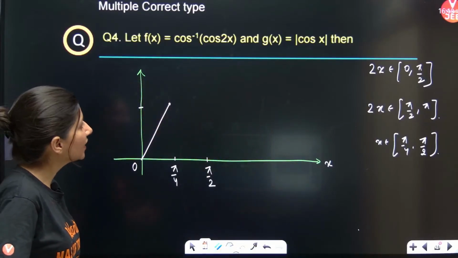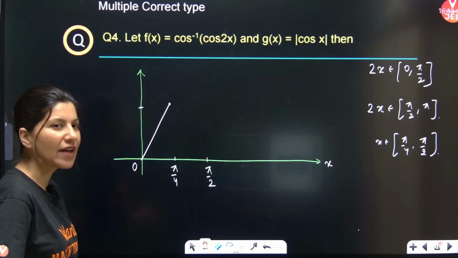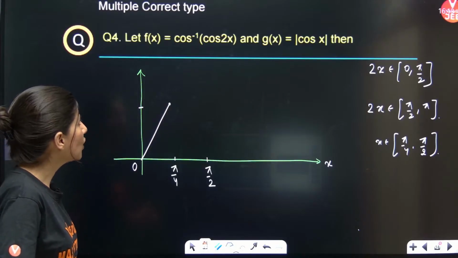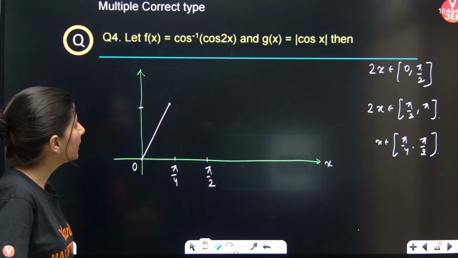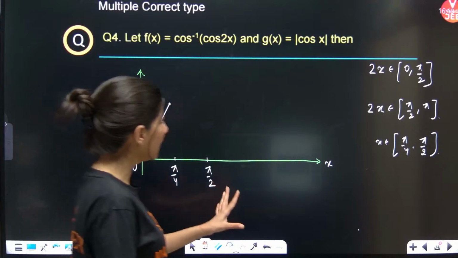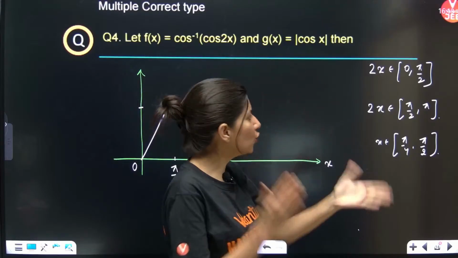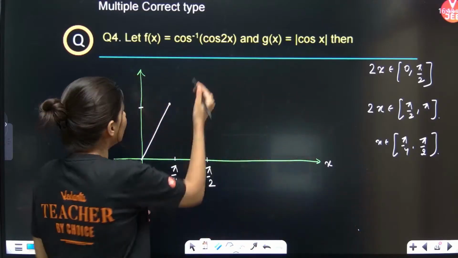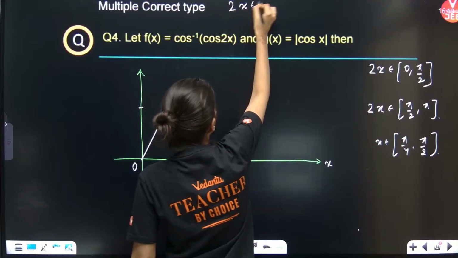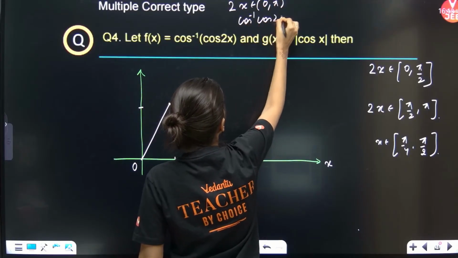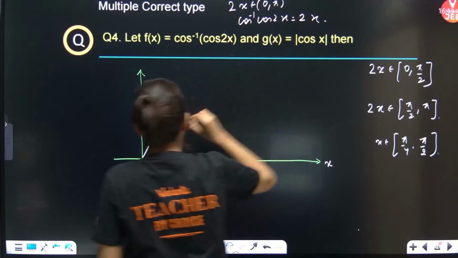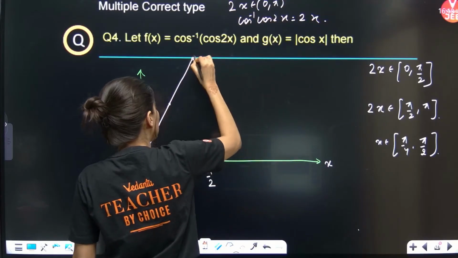Suppose we are having 120 degrees, so cos 120 degrees. Yes, if 2x belongs to 0 to pi, then cos inverse cos 2x is equal to 2x. So I think it should go till pi by 2.